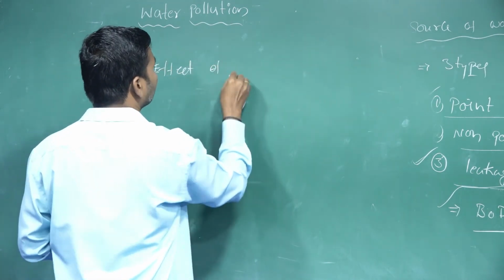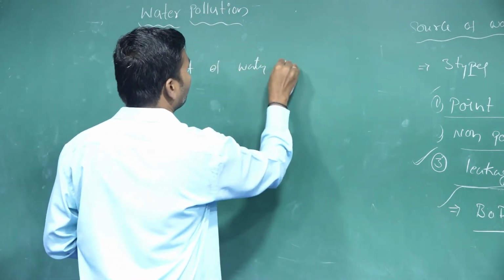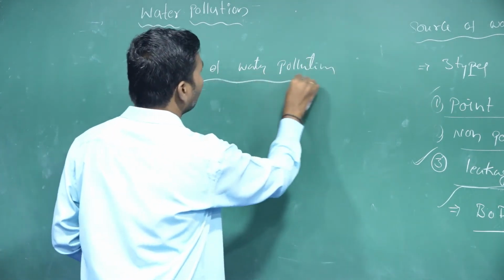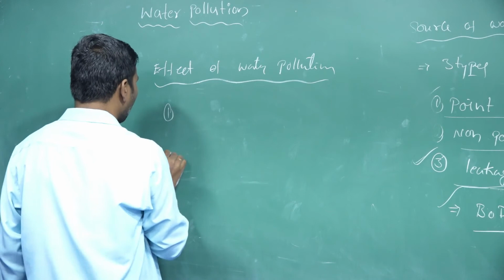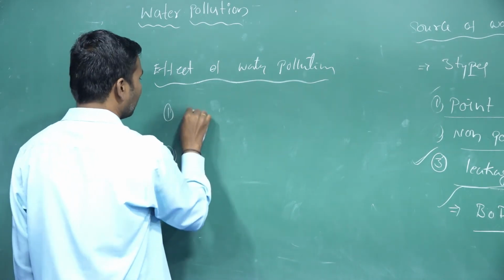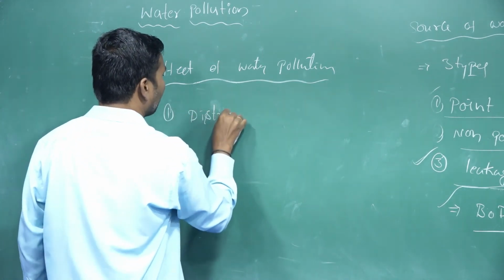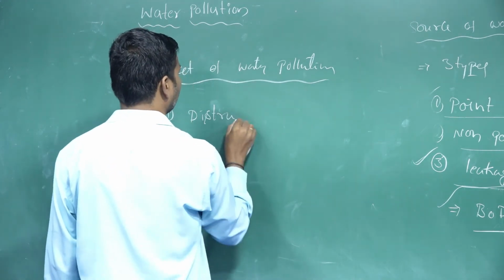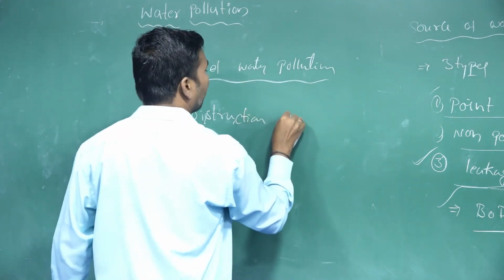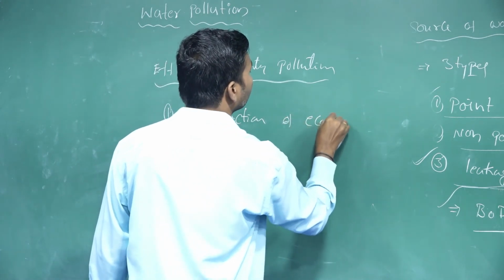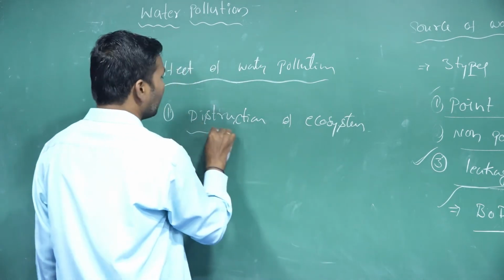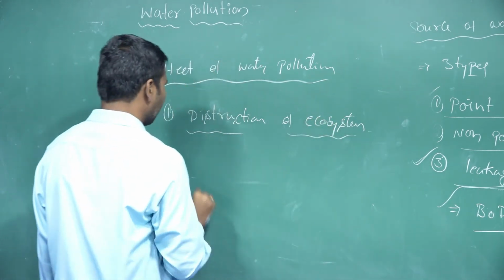Effect of water pollution. So there are two major effects. One is the destruction of the ecosystem.